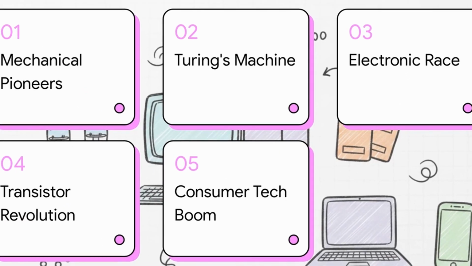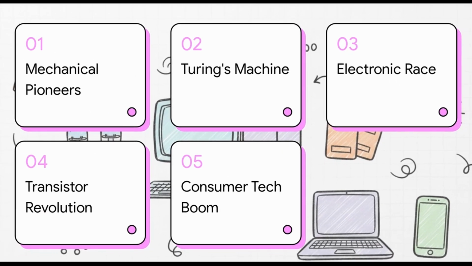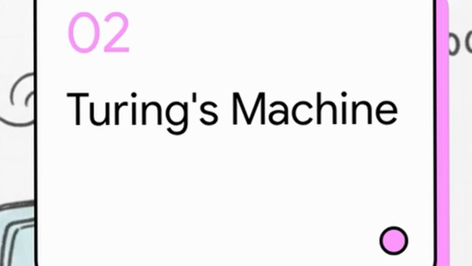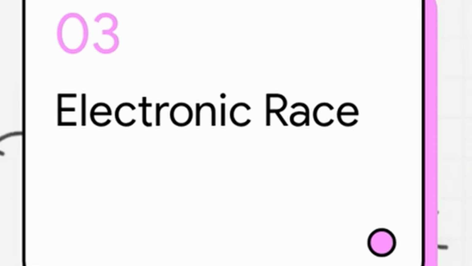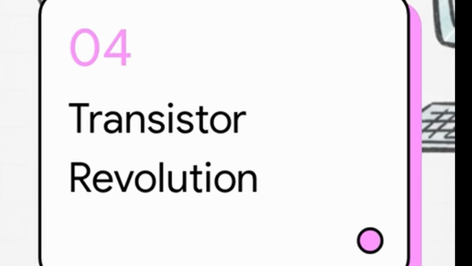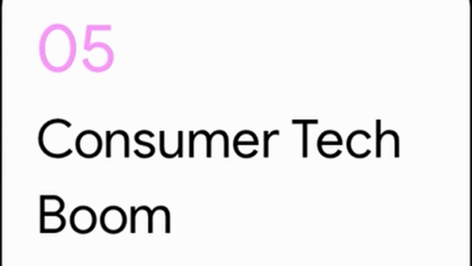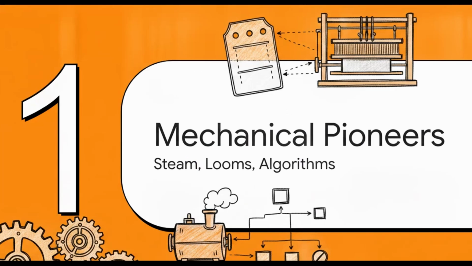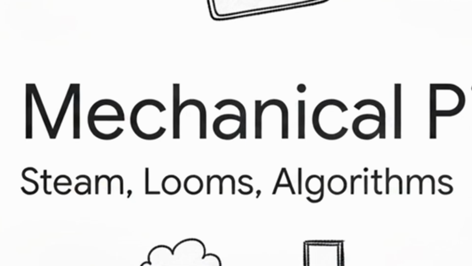Here's our roadmap for the journey. We're looking at 5 distinct eras: the mechanical pioneers, Turing's universal machine, the electronic computer race, the transistor revolution, and finally, the consumer tech boom. Let's dive right in. Milestone 1, the mechanical pioneers. We're talking steam, looms, and algorithms.